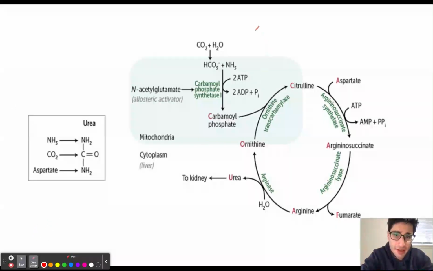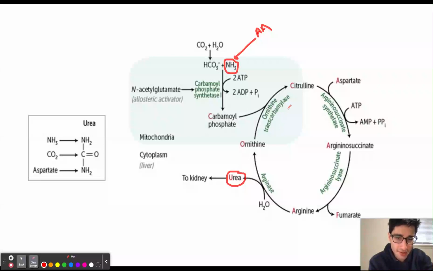Remember that when we catabolize amino acids in our body, we're going to be producing the toxic waste product, ammonia. Ammonia at high levels is going to be neurotoxic, and so we need a way to get rid of ammonia in our body. And we do get rid of it by converting it to urea through the urea cycle.